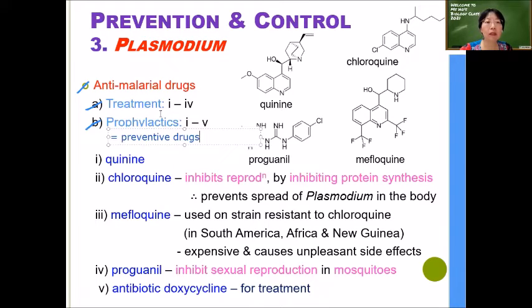Now, endemic means it's describing a disease that exists all the time in a small number, in a small area.